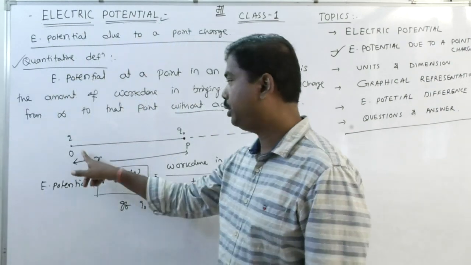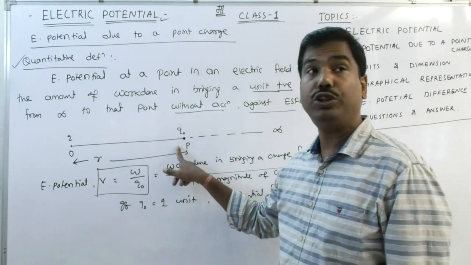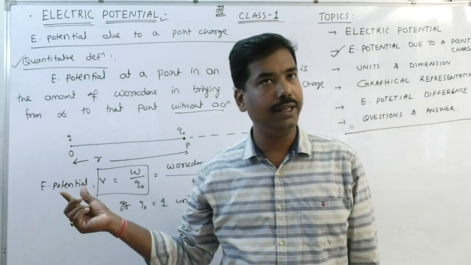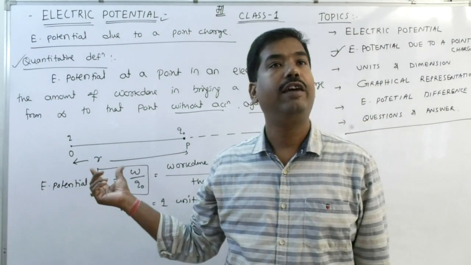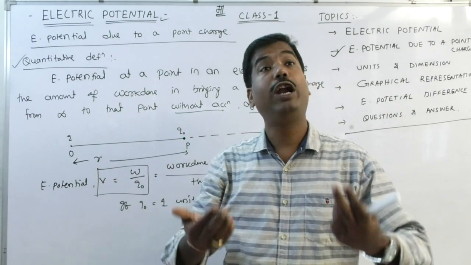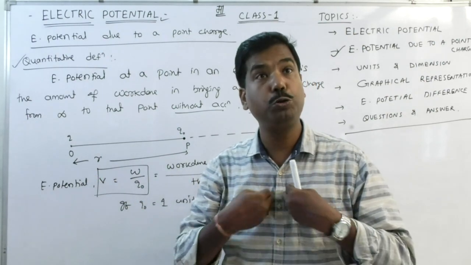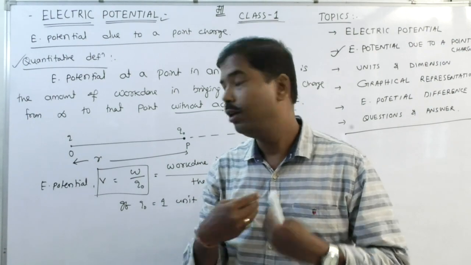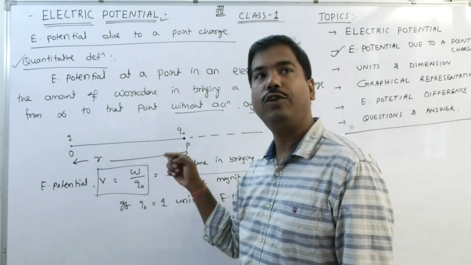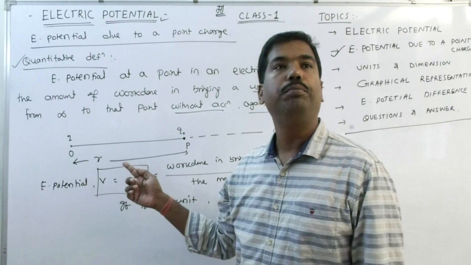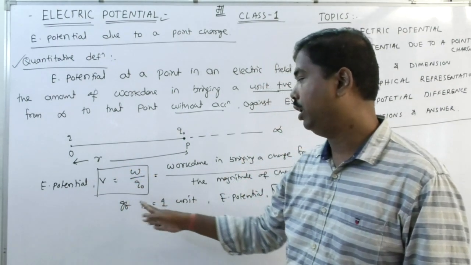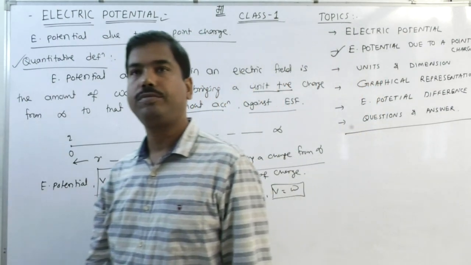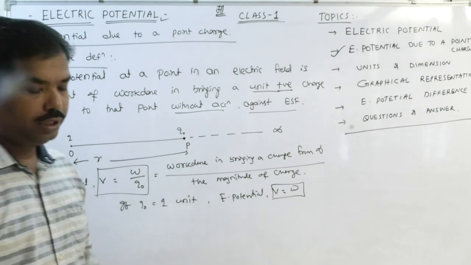Clear? This is a positive charge. This is also a positive charge. Two positive charges repel each other, so they never come close to each other. But I would like to make them closer, so I have to do some work. And that work done per unit charge is called electric potential. Clear? Let us do some derivation for that.